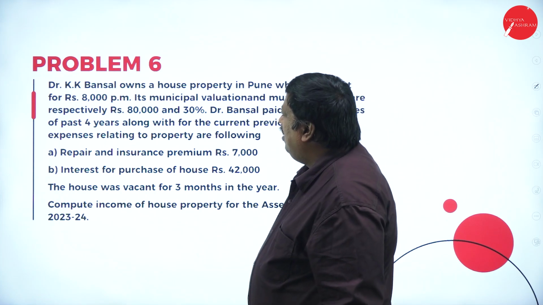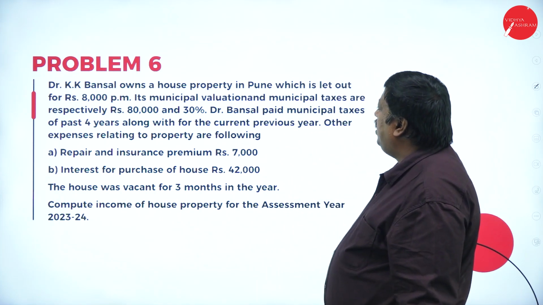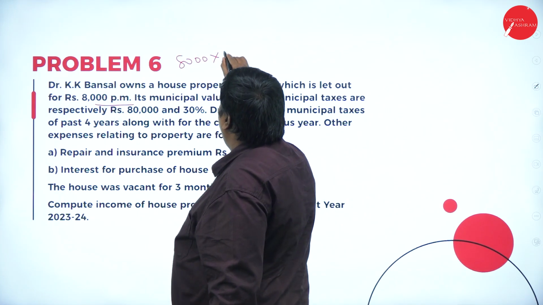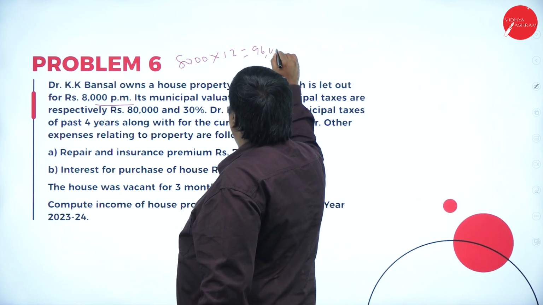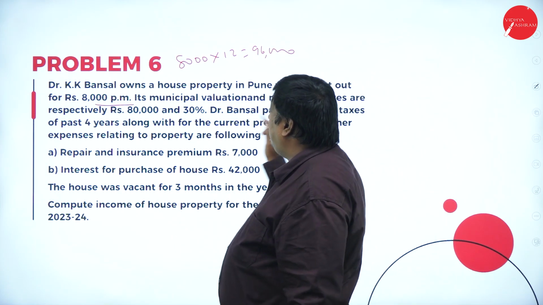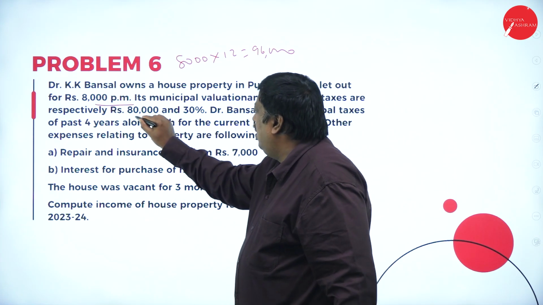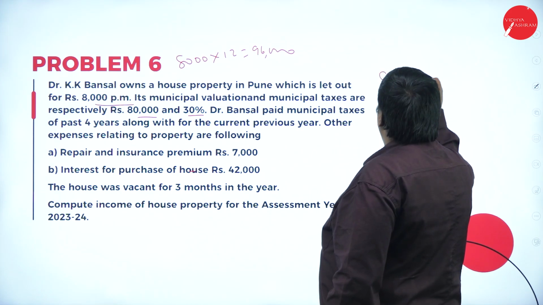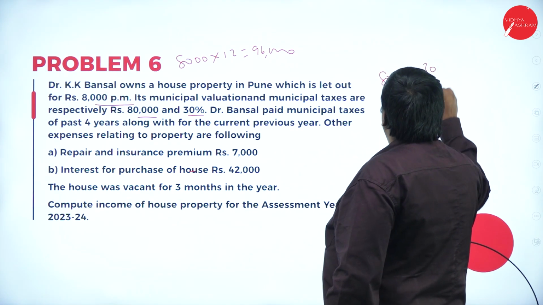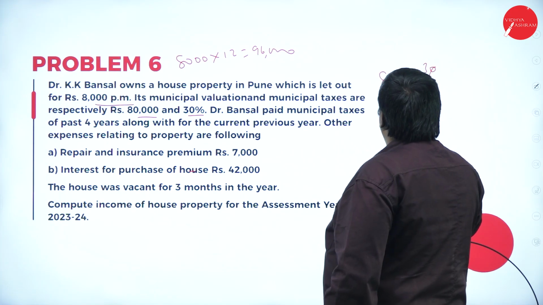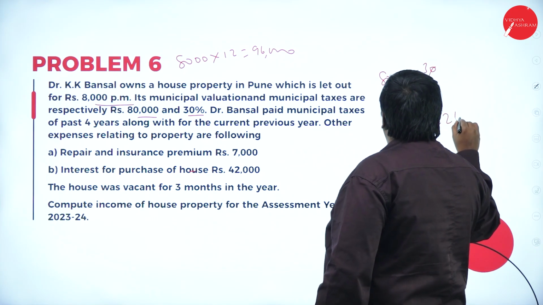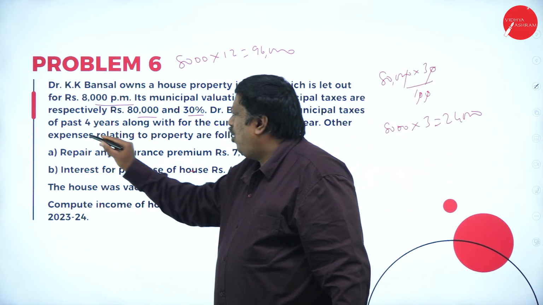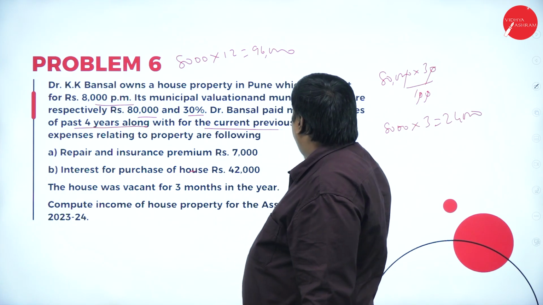Sixth problem. Bansal owns a house property in Pune which is let out for rupees 8,000 per month. So 8,000 into 12, so it will be 96,000. Next, municipal valuation and municipal taxes are, municipal value is 80,000 and 30% is the municipal taxes. 80,000 into 30 by 100, so 8,000 into 3, so it will be 24,000 is the municipal taxes. Mr. Bansal paid municipal taxes of past 4 years along with the current previous year.